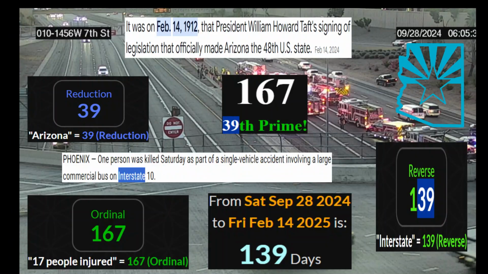17 people injured equals 167. That's the 39th prime number. Okay? Arizona equals 39. This incident takes place 139 days before Arizona's upcoming birthday, Valentine's Day, February 14, 2025. Interstate equals 139. Okay? Wow, right? Interstate 139, 139 days before the birthday for Arizona. Amazing, right? Arizona 39, 39th prime 167, 17 people injured, 167.